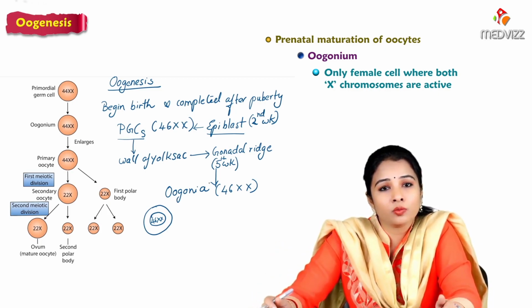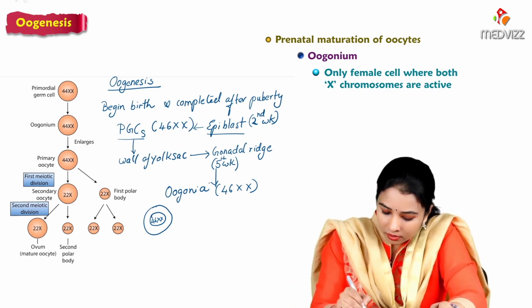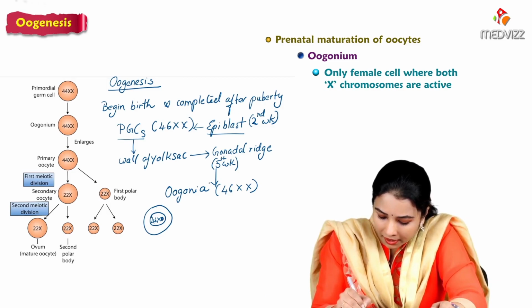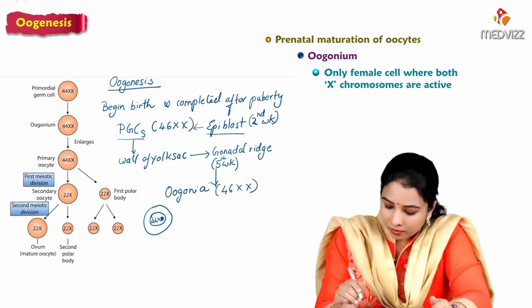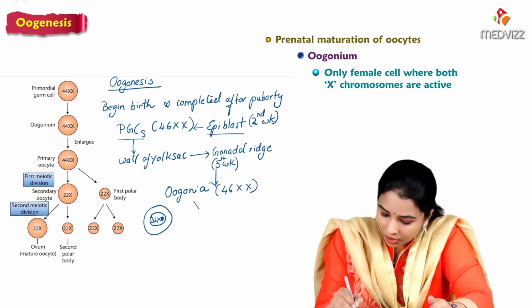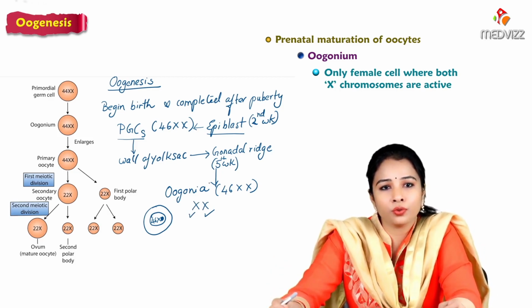The other X chromosome becomes inactive and becomes a bar body. Only one is always active. But in the oogonia, both X chromosomes are active. That is the unique thing about the oogonium.